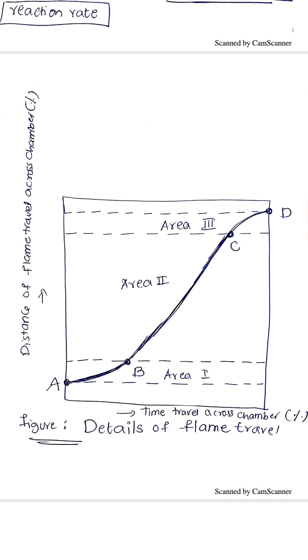That's why area CD, area 3, goes very slowly due to the unavailability of unburned charge. So like this we can describe the flame travel details by a diagram. On the x-axis I took time, and on the y-axis I took the distance of flame travel across the chamber in percentage.